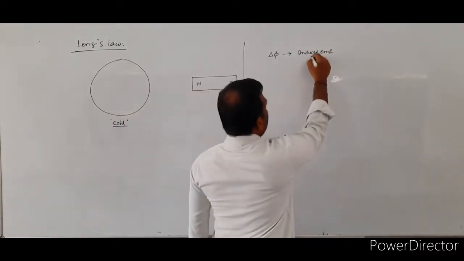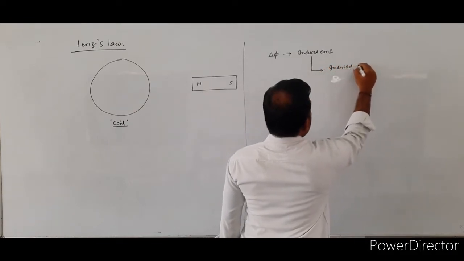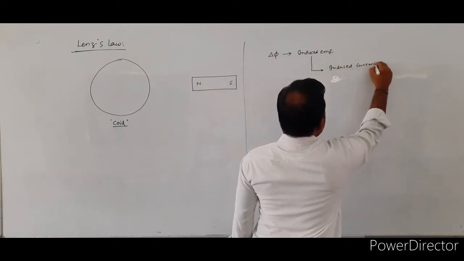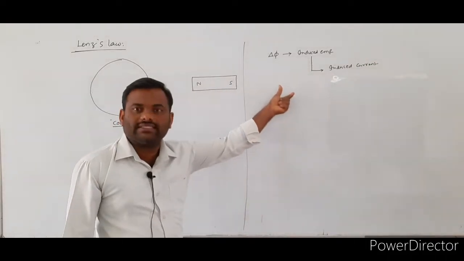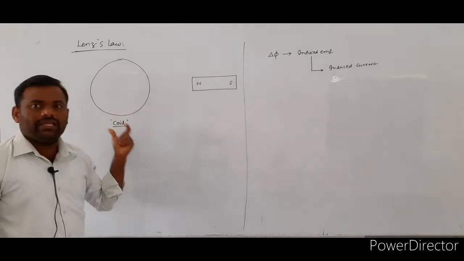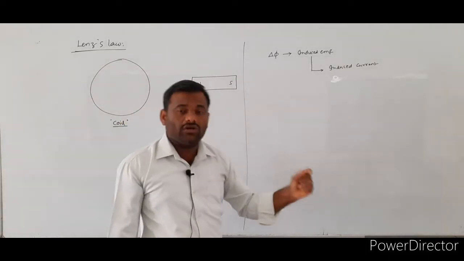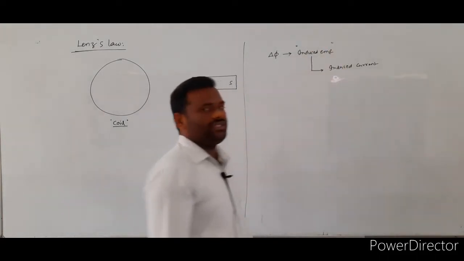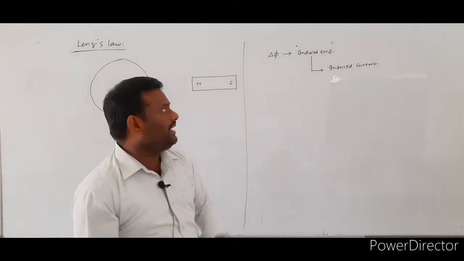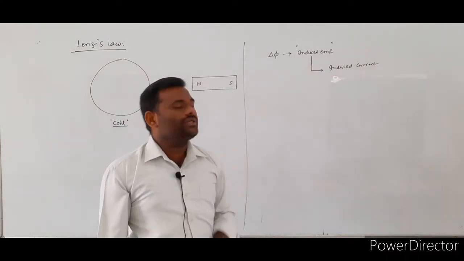This induced EMF produces the induced electrical current, or induced current. So whenever there is a change in magnetic flux linked with the given coil, first the induced EMF exists within the coil.